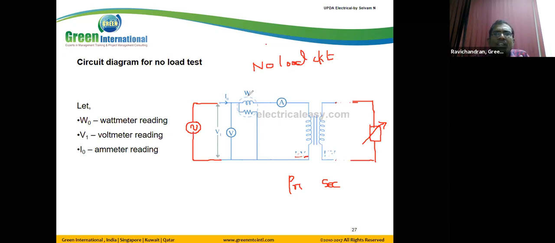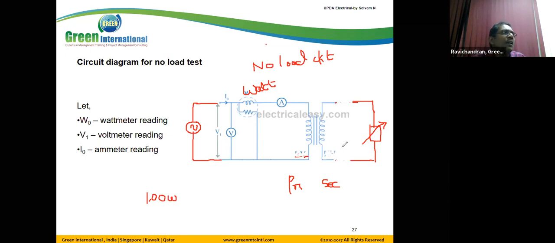How do we find that power? By connecting the wattmeter. This is the wattmeter. This wattmeter reads some value, say, for example, 100 watts. Even though there is no load, the transformer consumes some power.